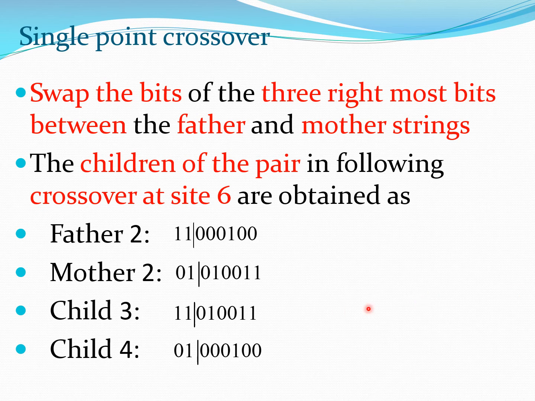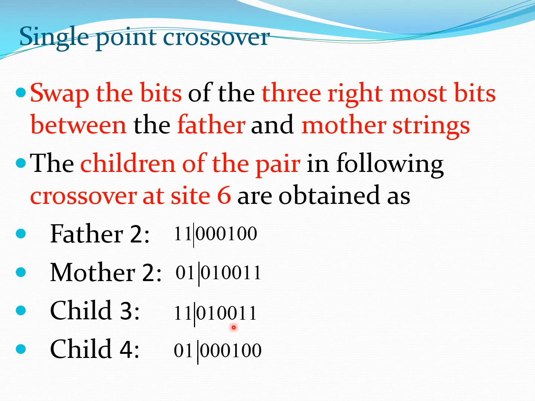Now for the second case, we take the two parents, father 1, father 2 and mother 2, and here we do the crossing at site 6. So site 6 was here, there were 6 points, and again what has happened is this genetic material has gone up, so it's gone here, this genetic material has gone down. So again I have swapped the bits of the strings to the right of this 6th location.